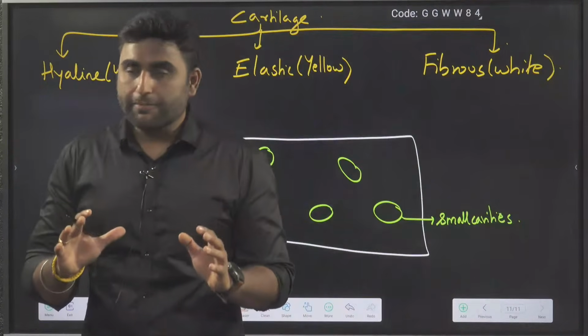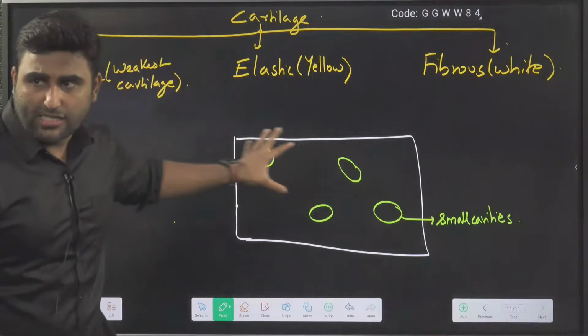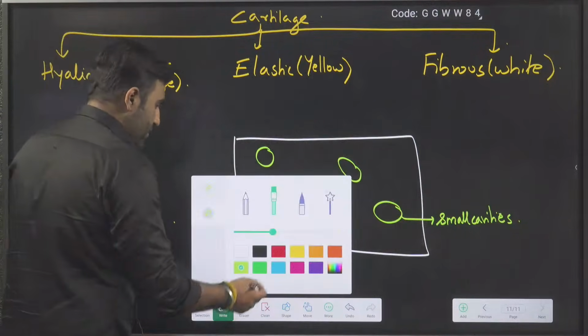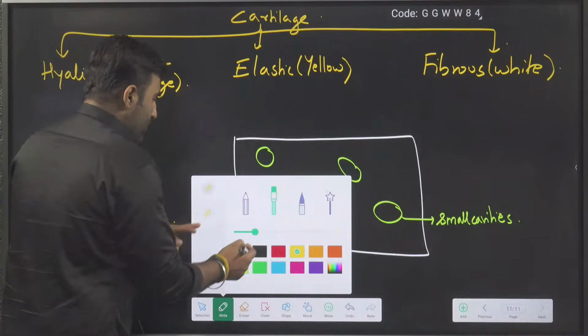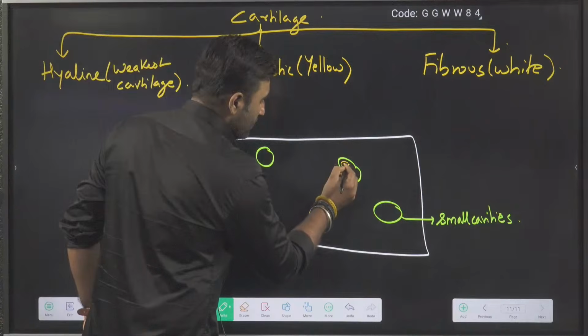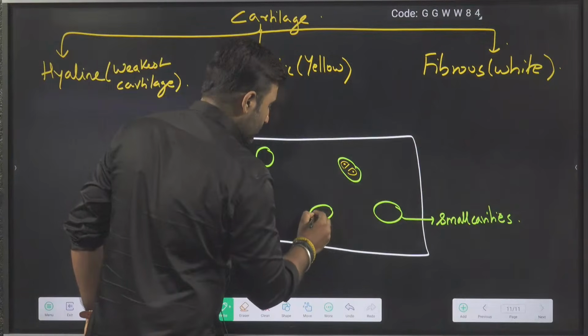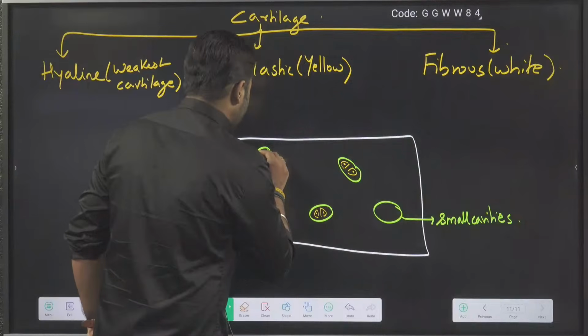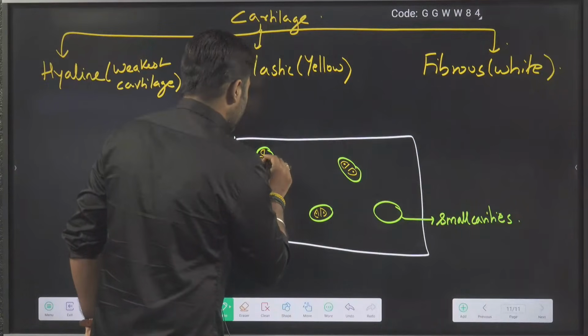Okay. See, surrounding this small cavity, there will be matrix. But what is there inside the small cavity? Who is sitting inside this cavity? Small cells are sitting. Cells in a group of 2 to 4, 2, 4, 8.